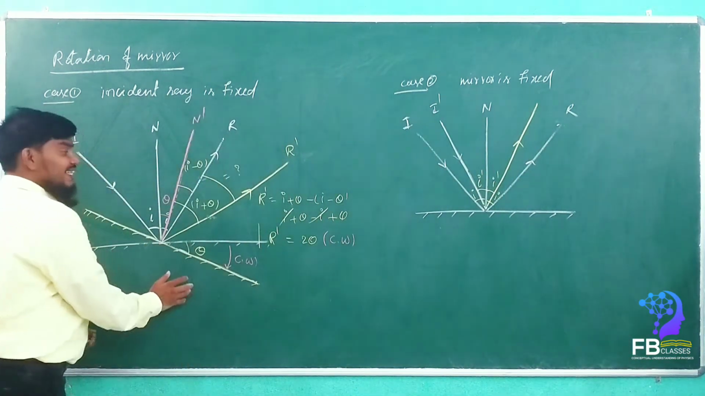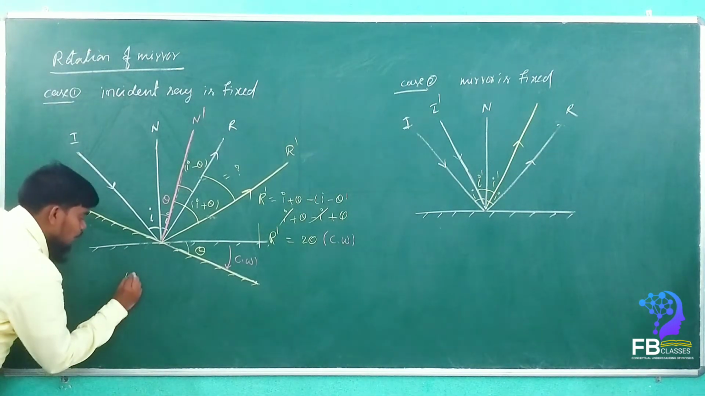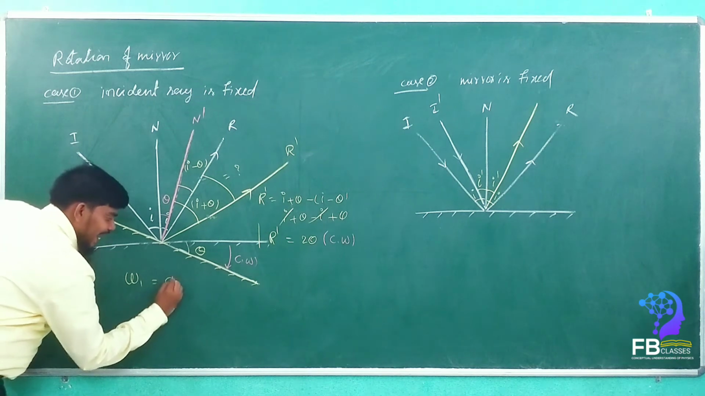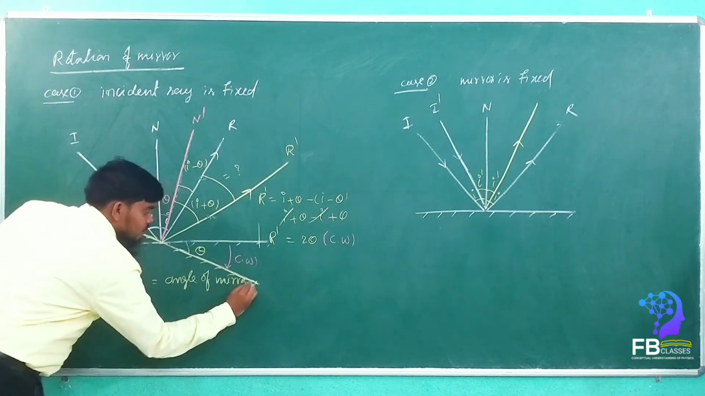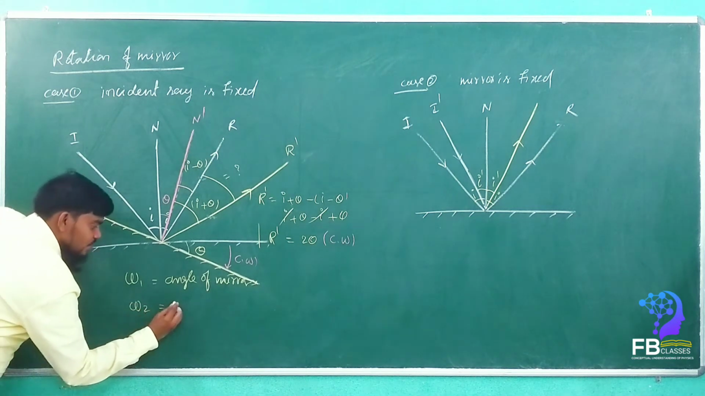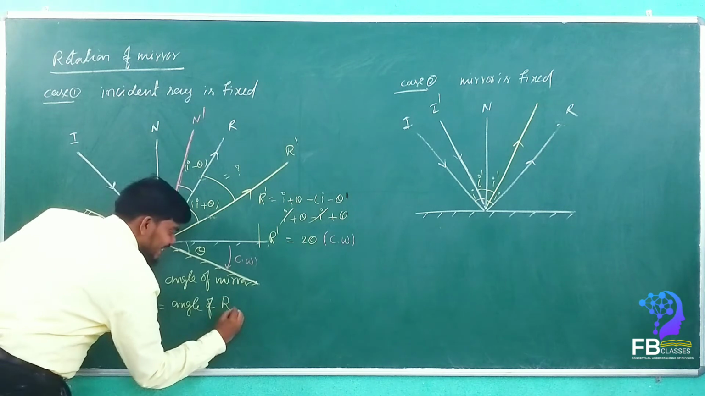Are you getting my point? For example, if you are taking speeds here, see here, I will write. If omega 1 is the angle of the mirror, then omega 2 is equal to the angle of the reflected ray.